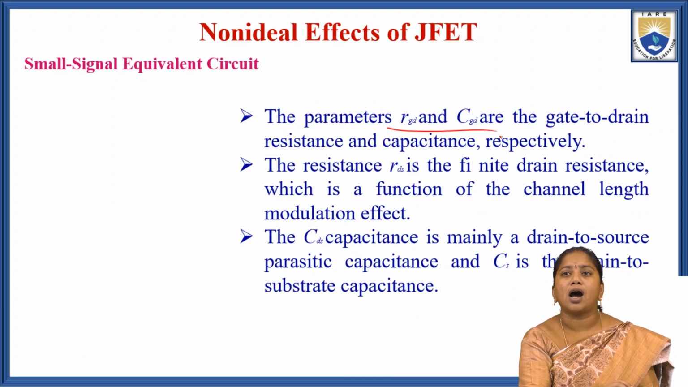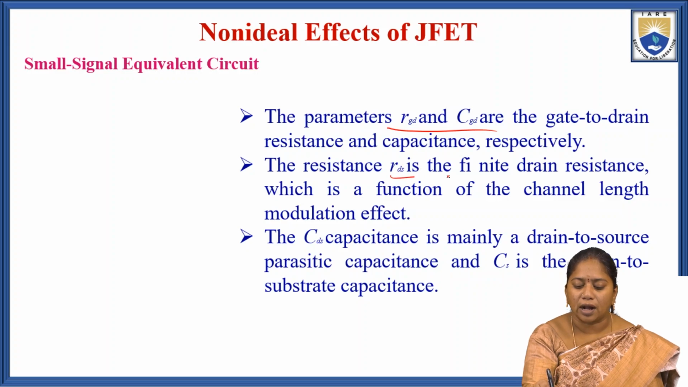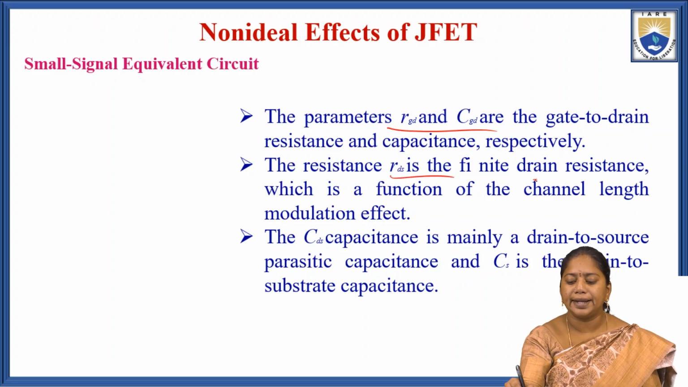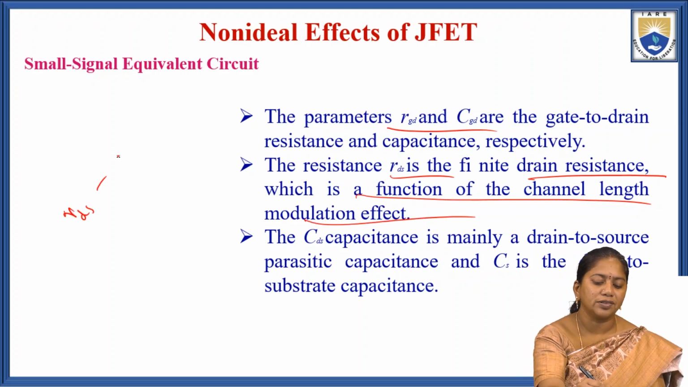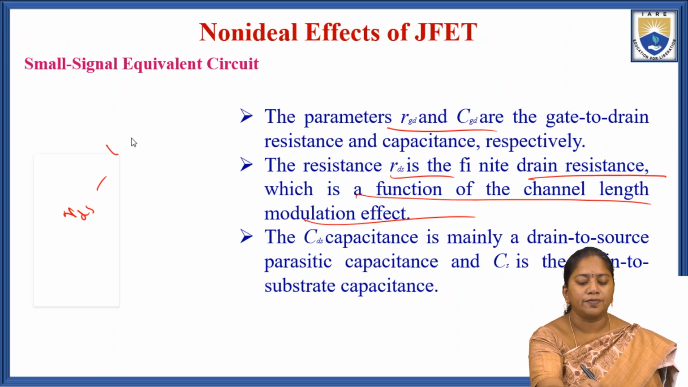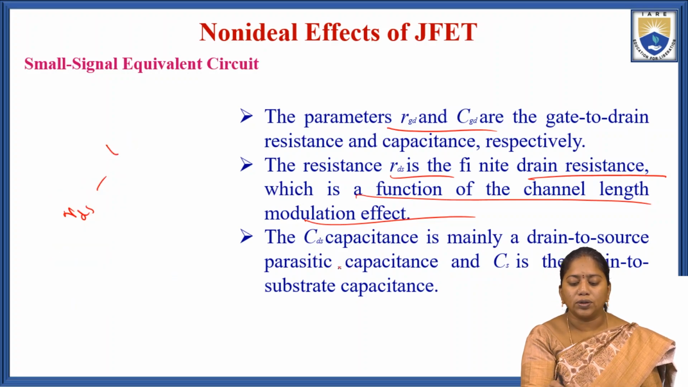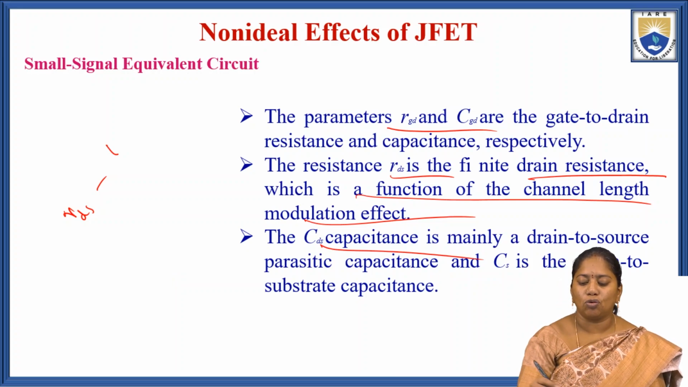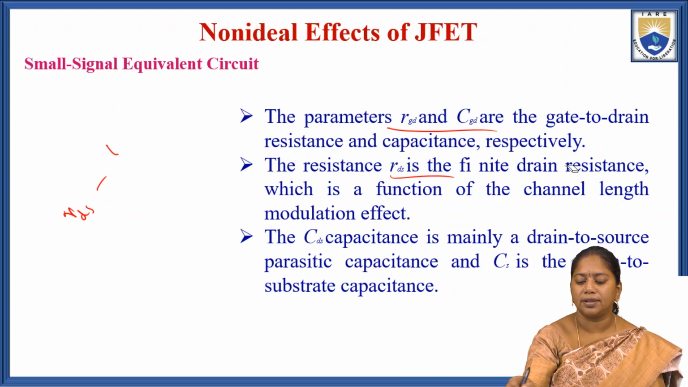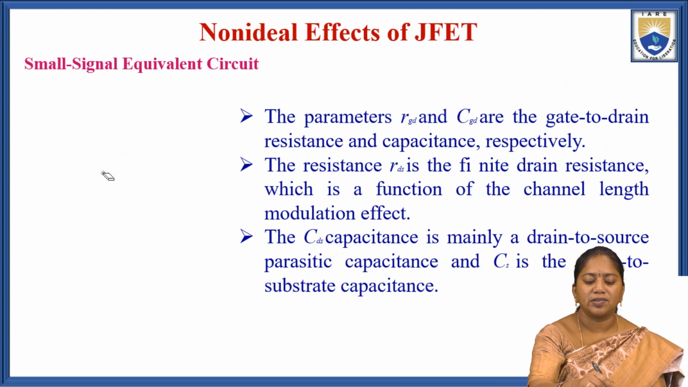The parameters RGD and CGD are the gate to drain resistance and capacitance. The resistance RDS is the finite drain resistance, which is a function of the channel length modulation effect. The CDS capacitance is mainly the drain to source parasitic capacitance and CS is the drain to source substrate capacitance.